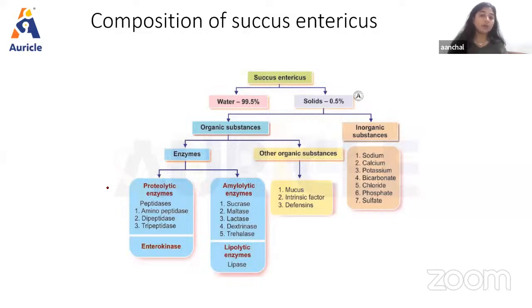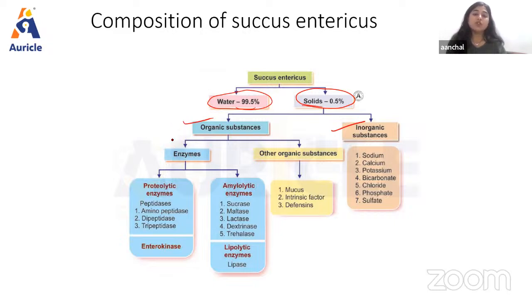Talking about the composition part, succus entericus contains 99.5% water and 0.5% solids. In the 0.5% solids, we have both organic and inorganic substances. Organic, it contains some enzymes.